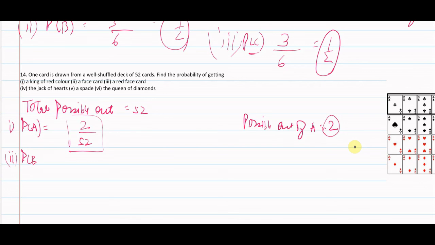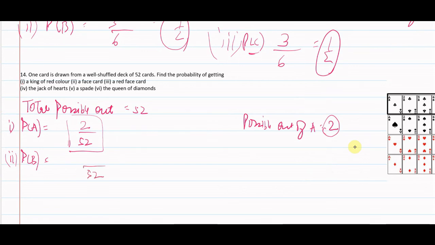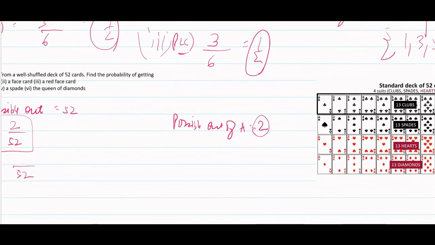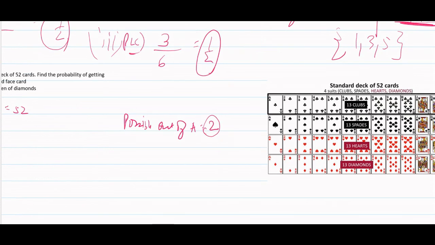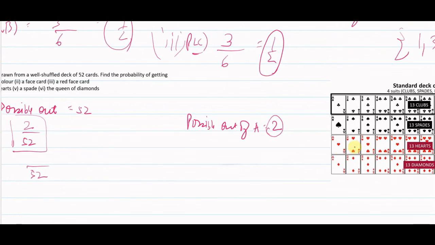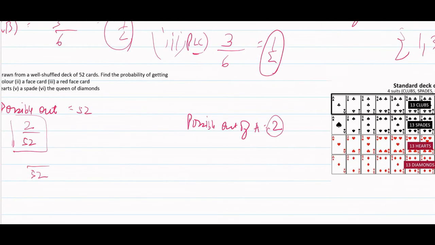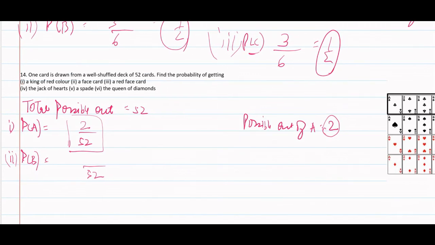Probability of event B, a face card. As we all know, 52 cards are available. Total possible outcomes are 52. Now we are given that the card should be a face card.